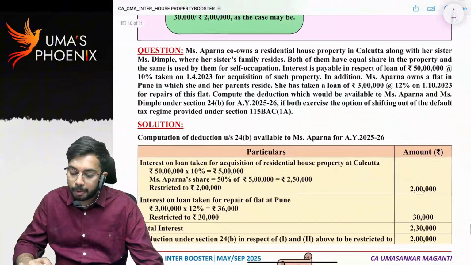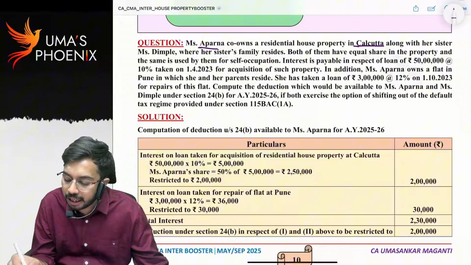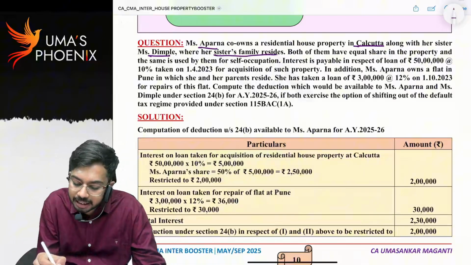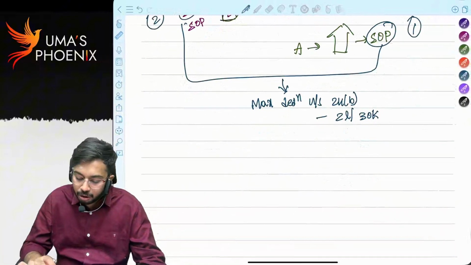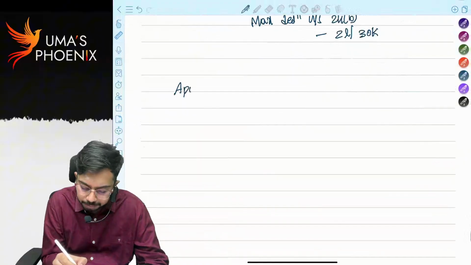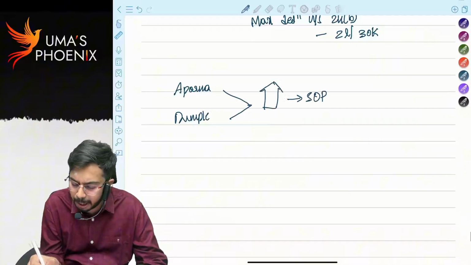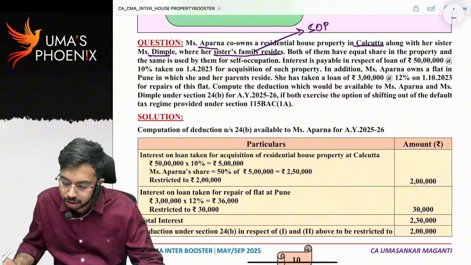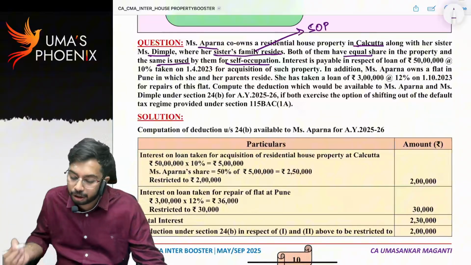Let us solve one problem for better understanding. Miss Aparna co-owns a residential house property in Calcutta along with her sister Dimple, where her sister's family resides. That means it's a self-occupied property. So there are two persons, Aparna and Dimple. They both purchased one house and that house is a self-occupied property in Calcutta. Both of them have equal share in the property and the same is used by them for self-occupation.